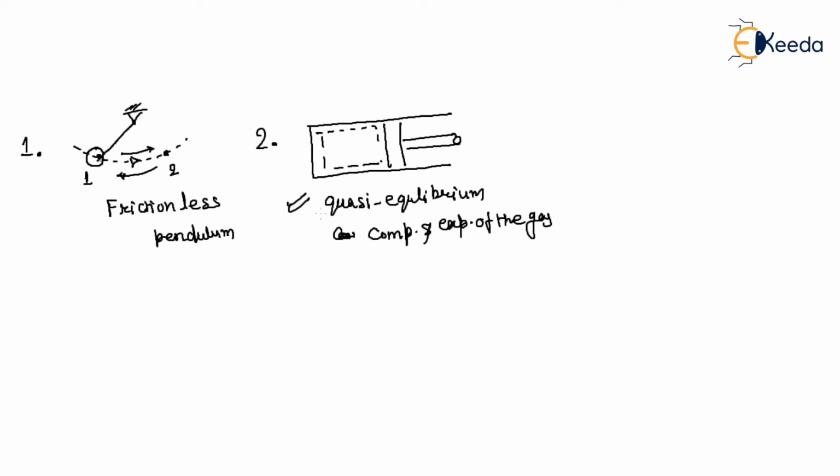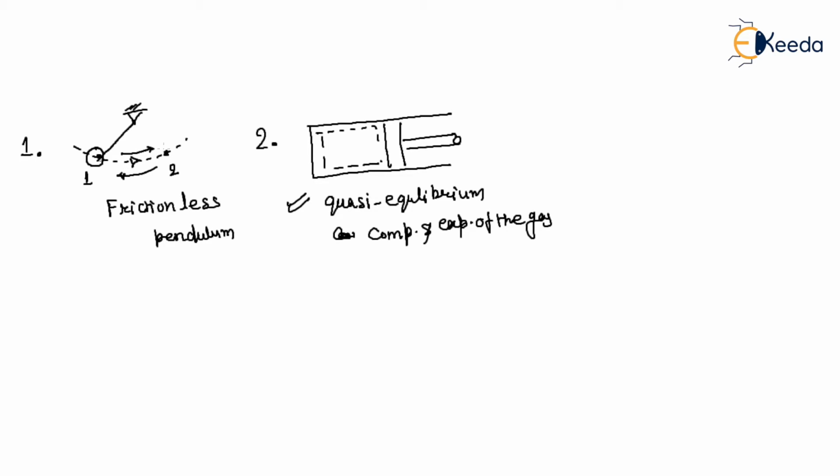So a quasi-equilibrium process is a reversible process, and a frictionless pendulum is a reversible process. But this is not actually happening. In a pendulum there must be friction between the air and the pendulum, so finally it comes to rest. But if you assume a frictionless pendulum, it will move infinitely.